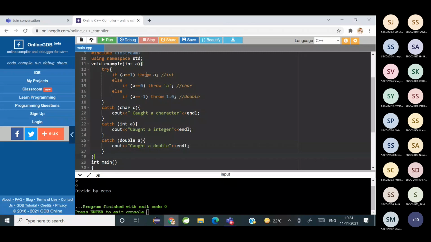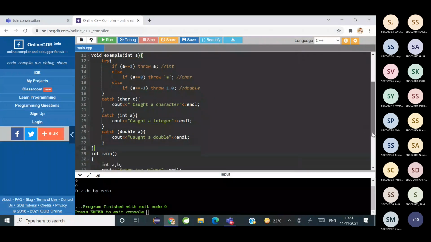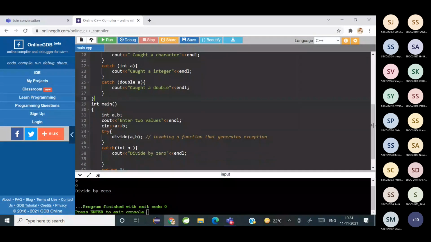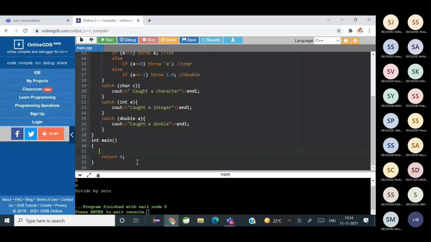Okay, is it clear? Do you understand? Yes, ma'am. Okay, and here we are going to check the code. So suppose in main, we'll check the first condition.